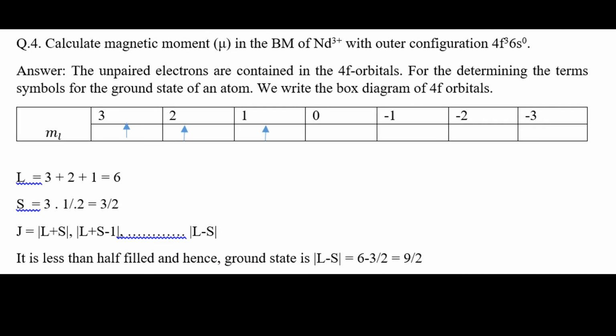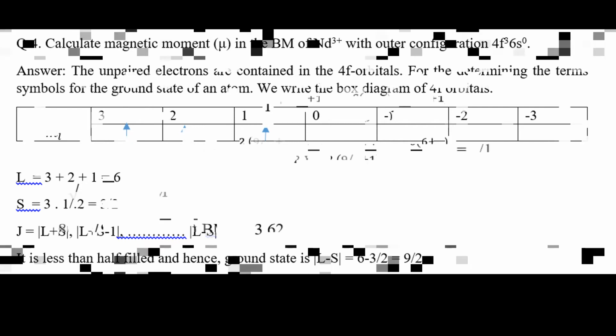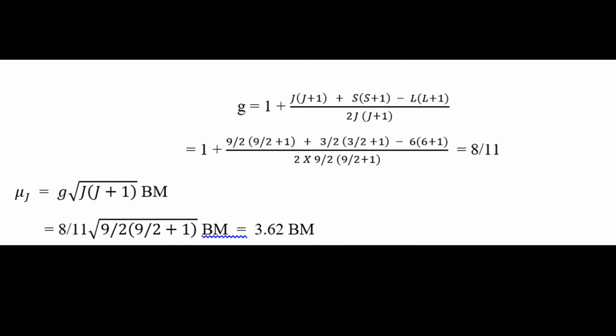Similarly, calculate for neodymium 3+, Nd3+, with electronic configuration 4f3. L is 3 plus 2 plus 1, that is 6, S is equal to 3 by 2, and J is equal to 6 minus 3 by 2, that is 9 by 2. G is equal to 1 plus J into J plus 1 plus S into S plus 1 minus L into L plus 1, divided by 2J into J plus 1. Inputting the values we calculate 8 by 11. For mu J, J is equal to 9 by 2 as calculated before, and inputting the values we calculate 3.62 BM.